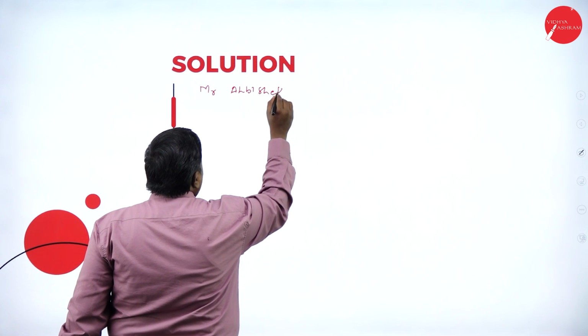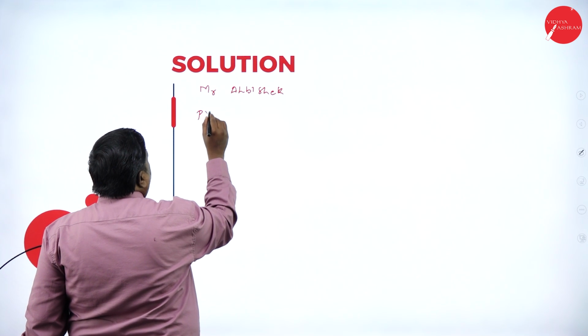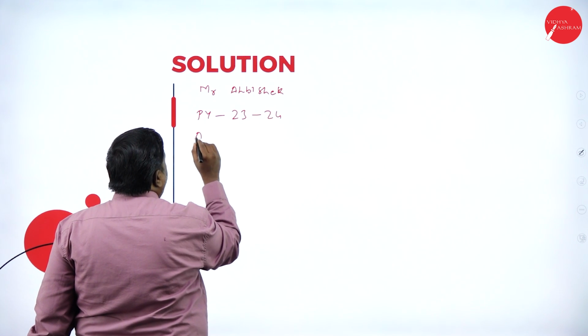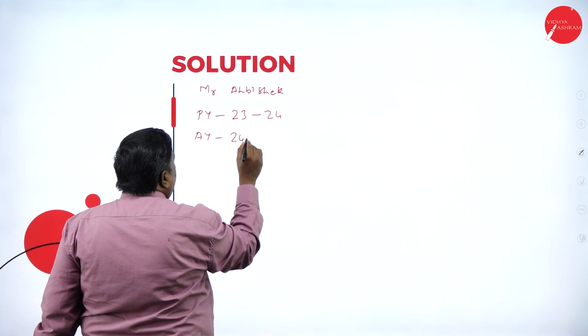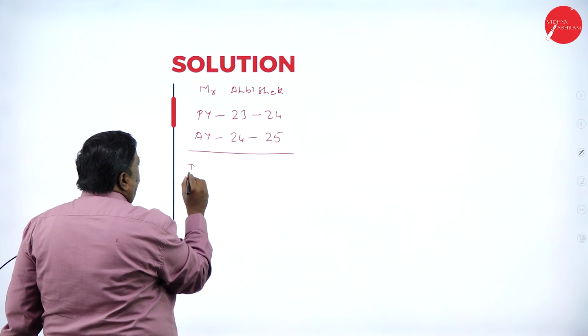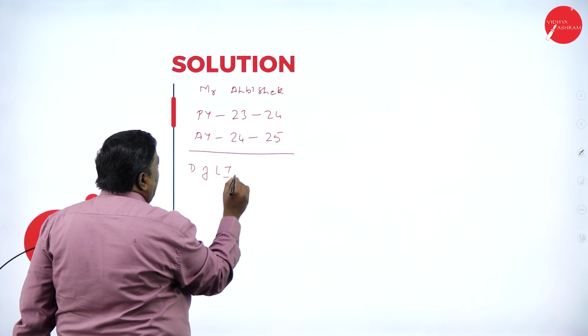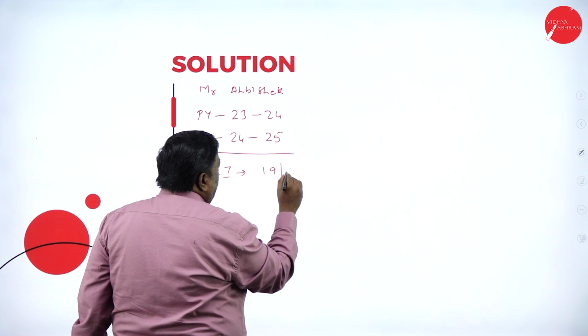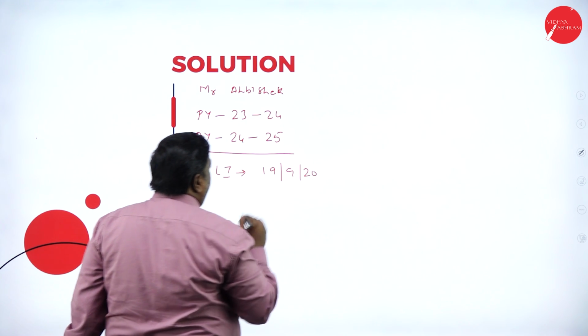Abhishek, what is our previous year? Previous year is 2023-24. My assessment year is 24-25. Next, date of leaving India for the first time: when I left, 19th September 2020.